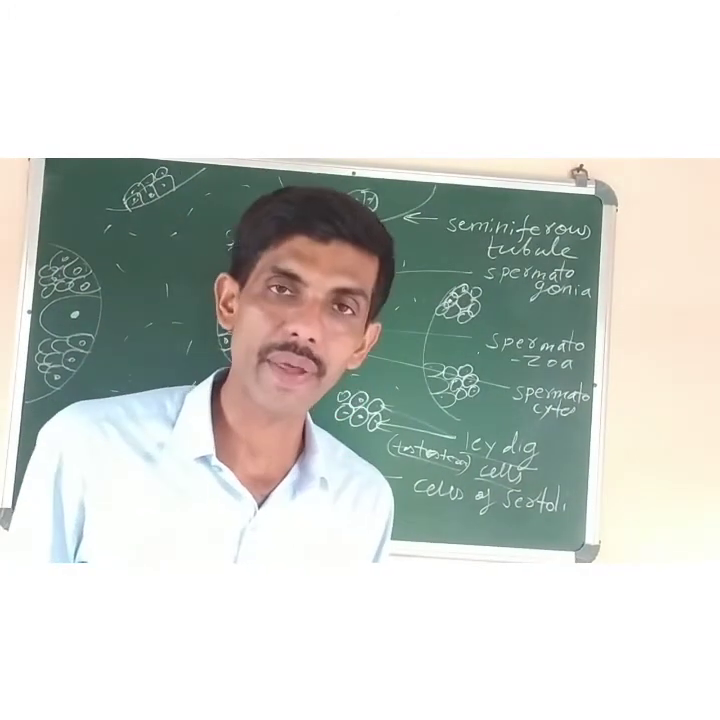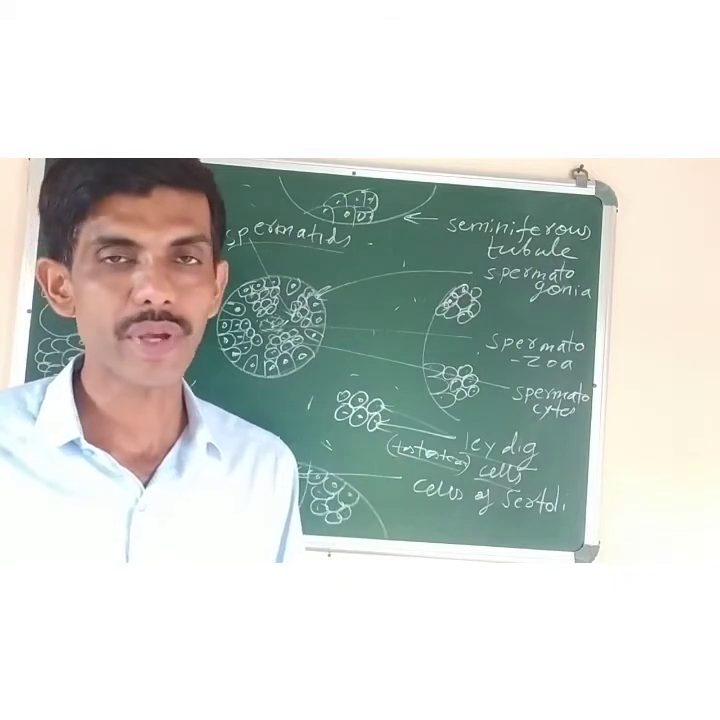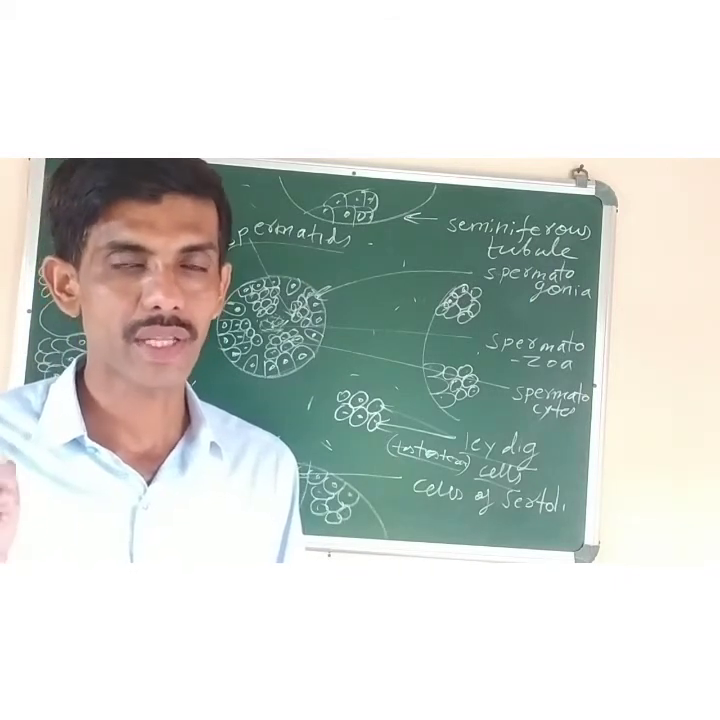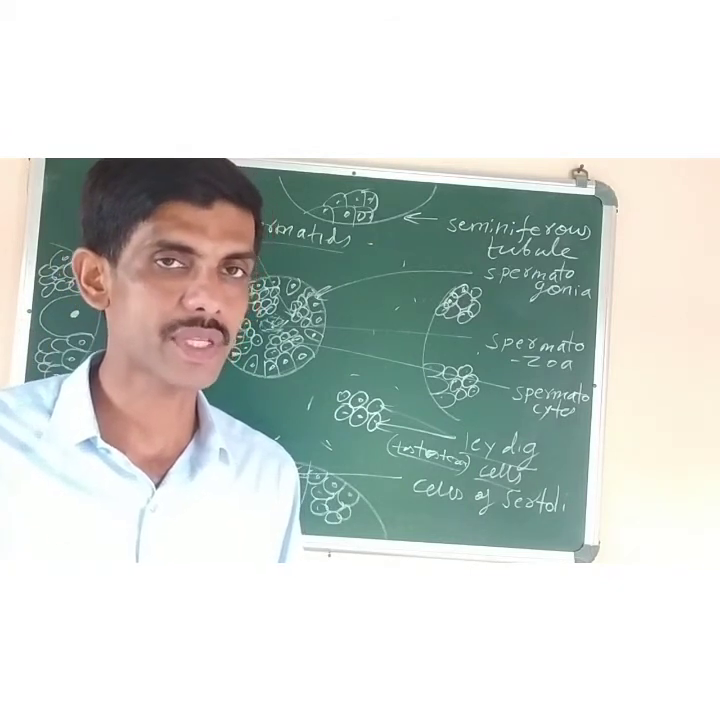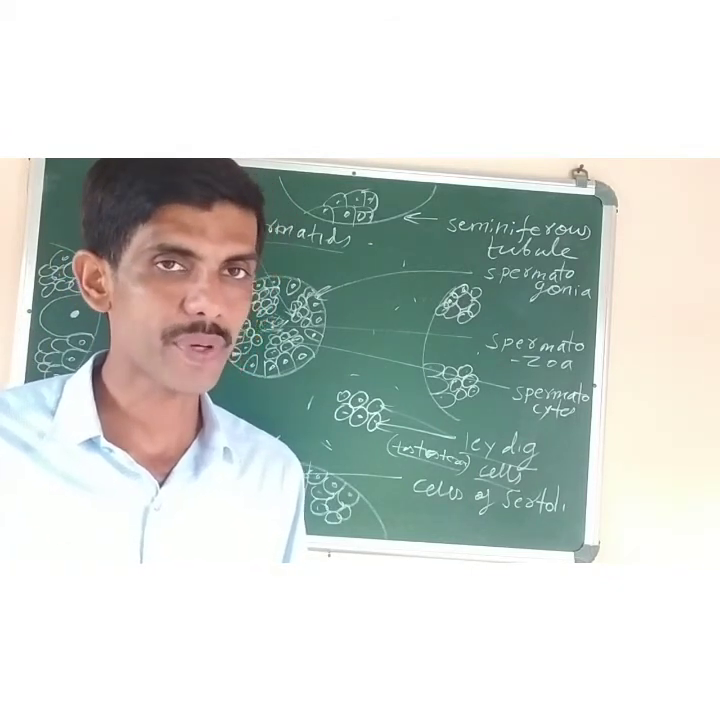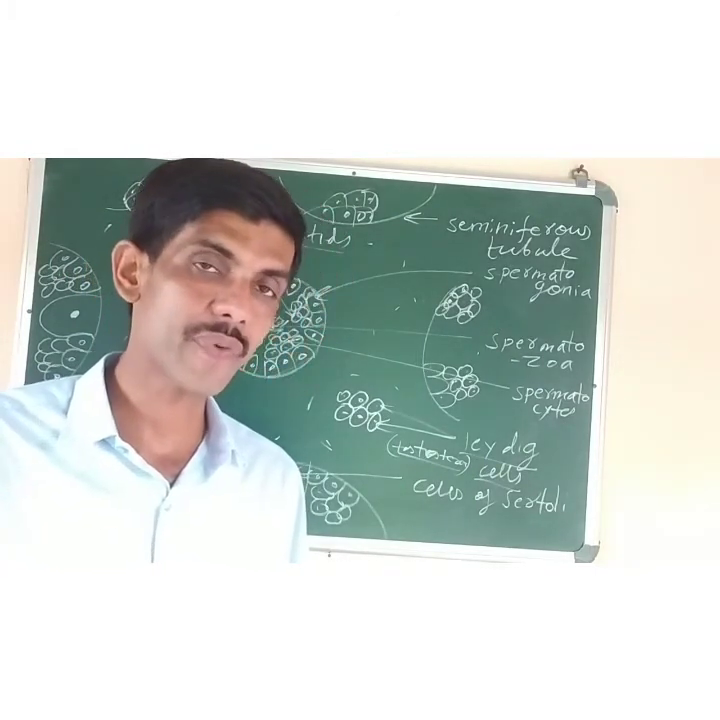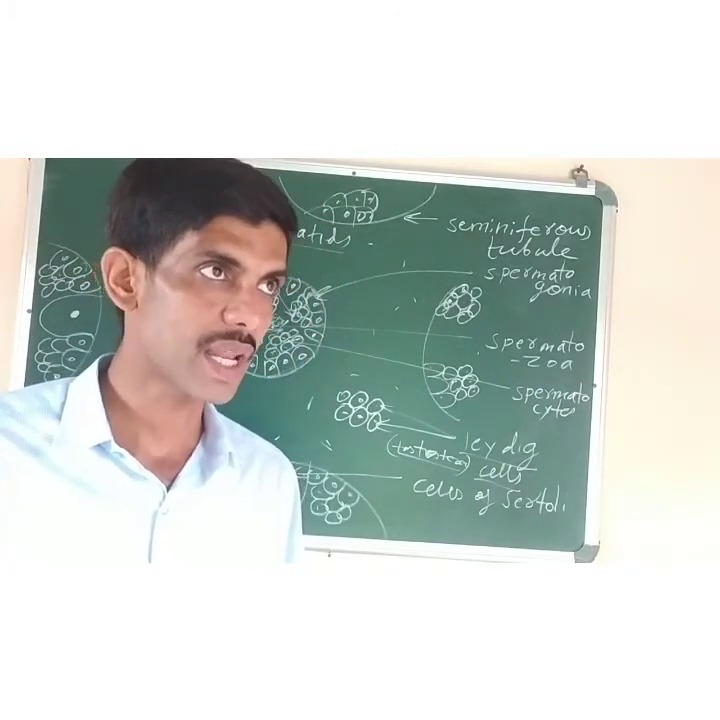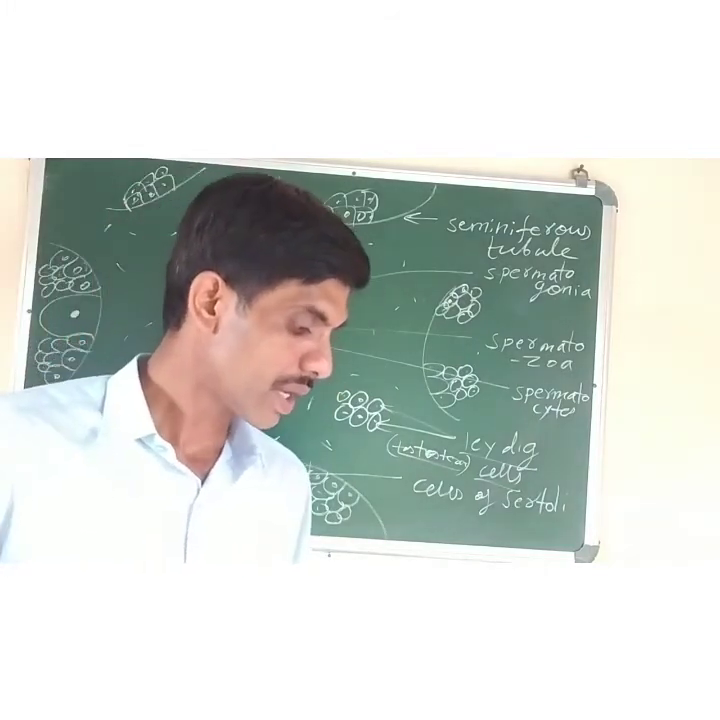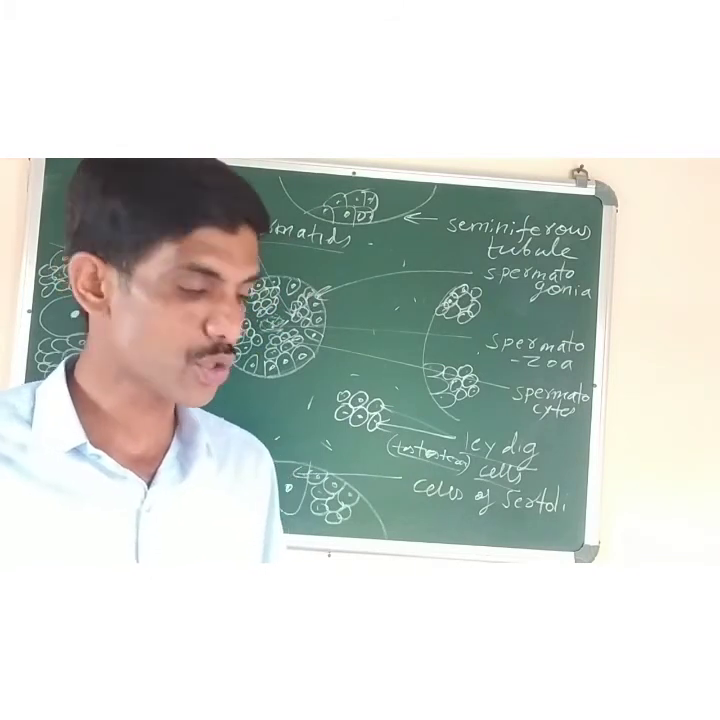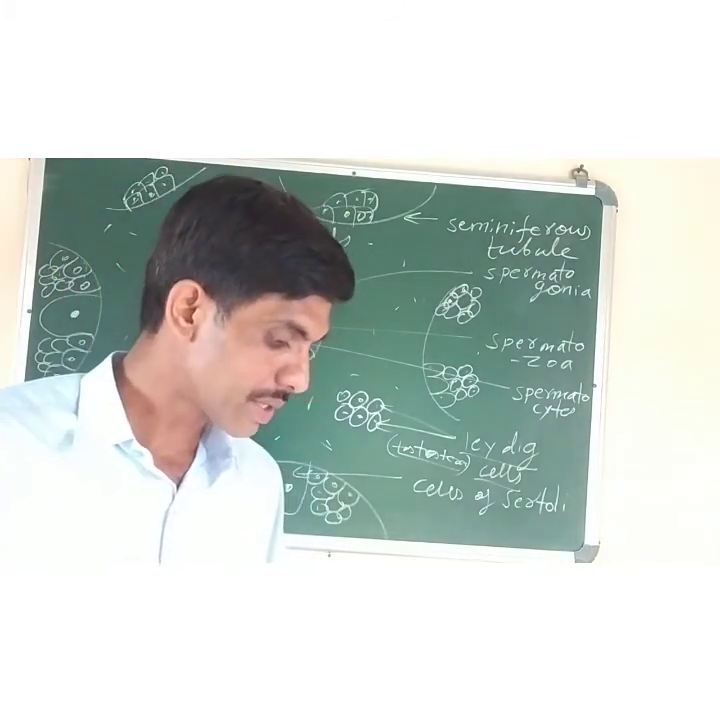Then we have the semen. Semen is the name given to the fluid in which the male gametes, that is the sperm cells, and the mixture of secretions of all three accessory glands, that is the seminal vesicle, prostate gland and Cowper's gland, are together present. So semen consists of spermatozoa and the secretion of all three accessory glands. On average, the male produces 3 to 5 ml of semen per ejaculation.